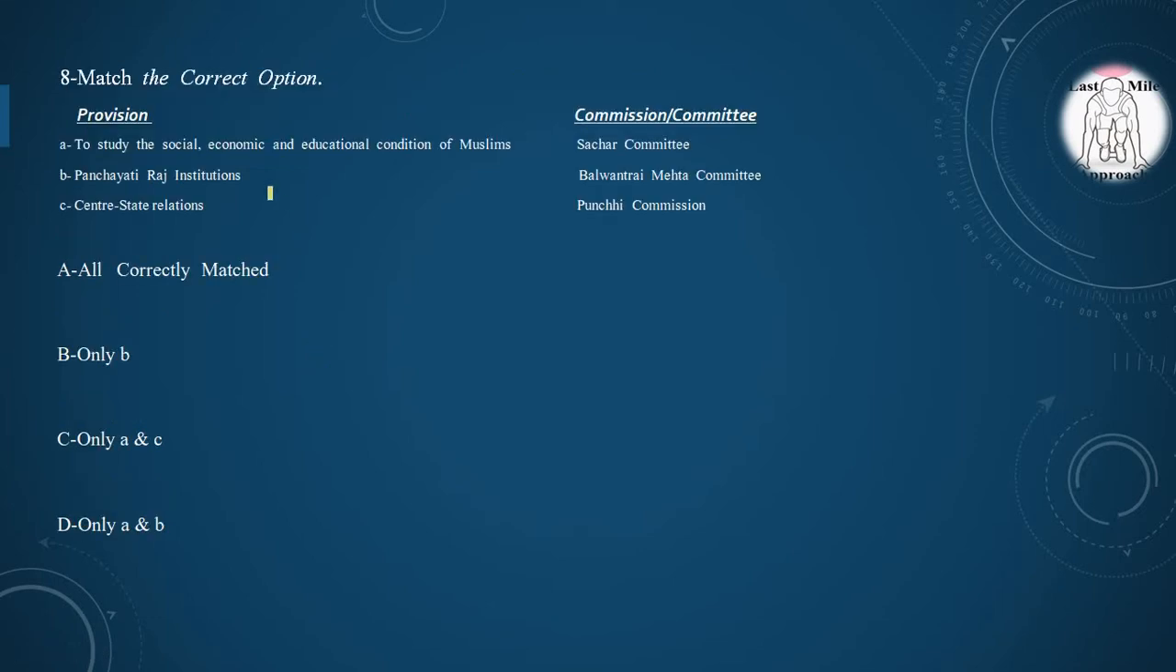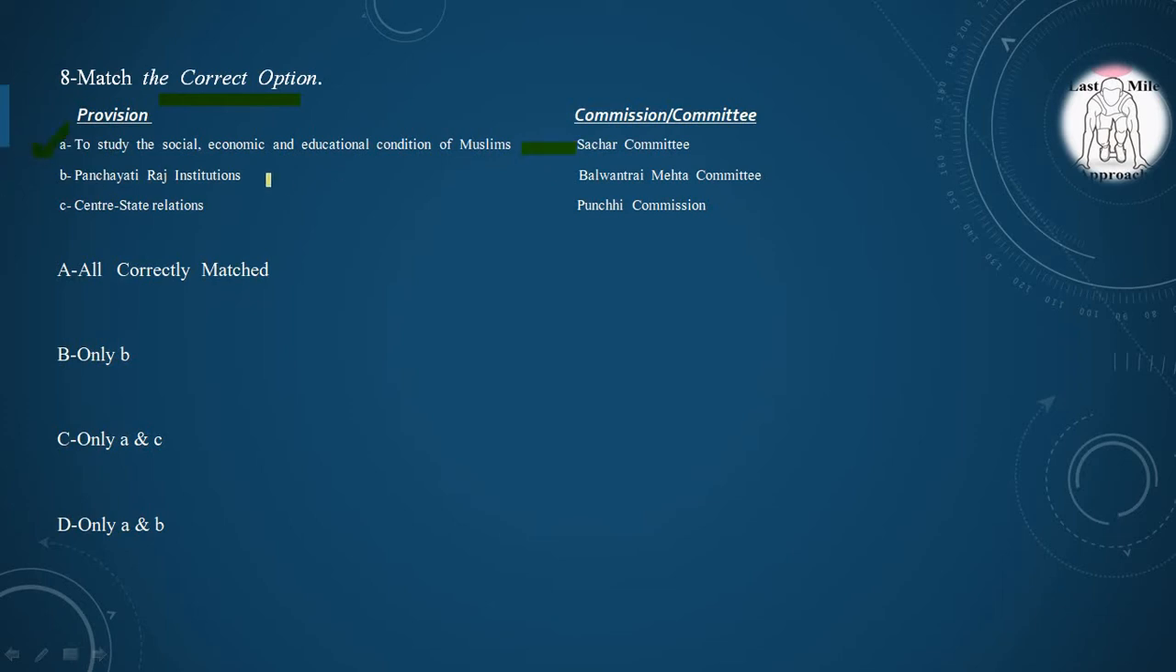Moving to our 8th question, we have to match the correct option. One side provisions are given, on the other side commissions or committees are given. The committee to study social, economic and educational conditions of Muslims was constituted, yes it is a correct match.